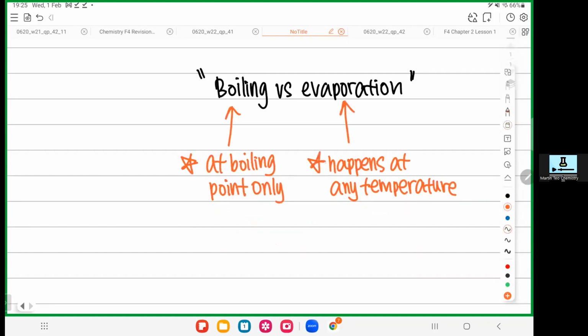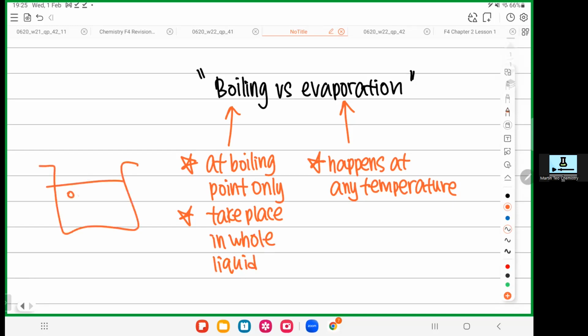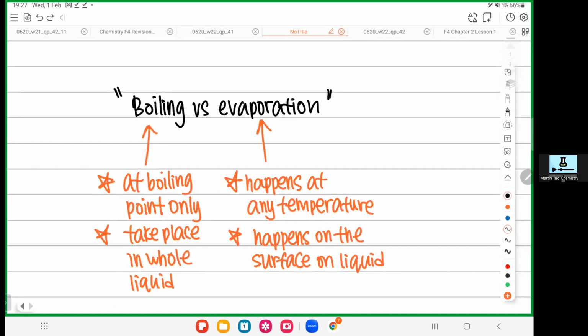Second one, boiling will actually take place in the whole liquid. That's why if you heat water, if you boil water, you see bubbles. Bubble means gas. Where do you see the bubbles? In the entire water. So evaporation only happens at the surface. Okay, this is very, very important. You need to know the difference between boiling and evaporation.